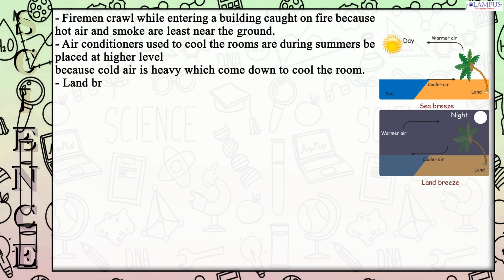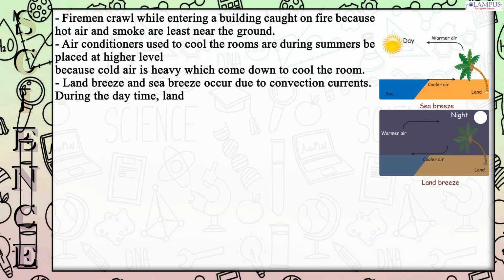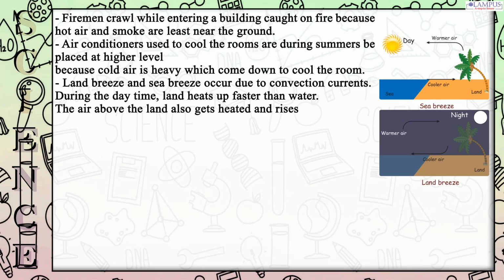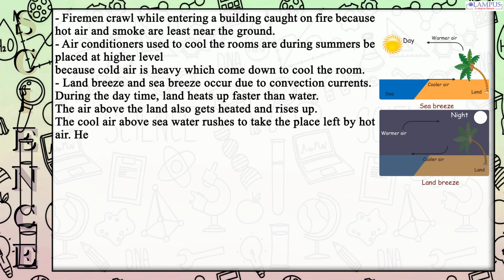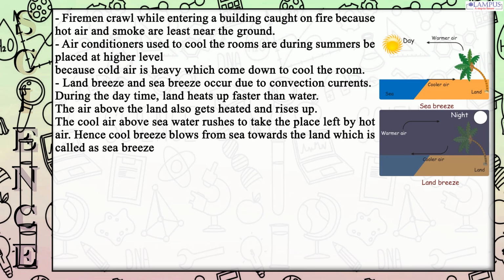Land breeze and sea breeze occur due to convection currents. During the daytime, land heats up faster than water. The air above the land also gets heated and rises up. The cool air above the sea water rushes to take the place left by the hot air. Hence a cool breeze blows from the sea towards the land, which is called a sea breeze.